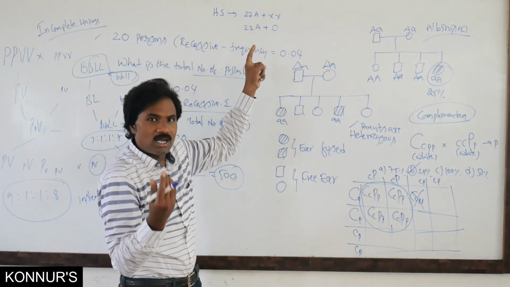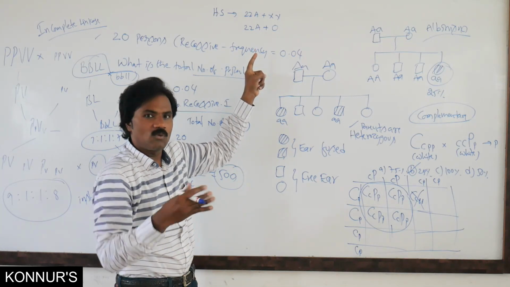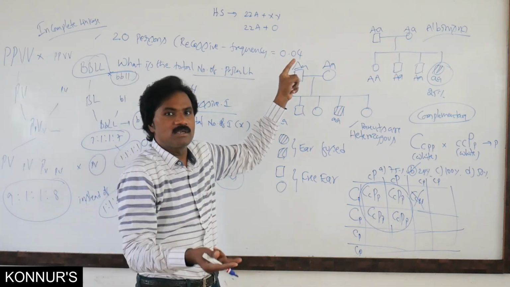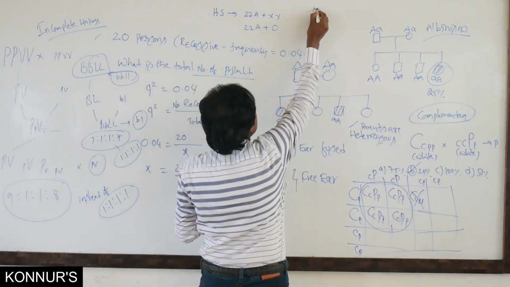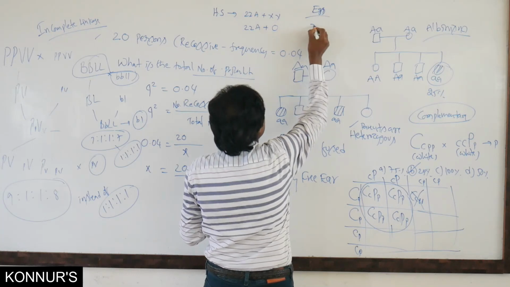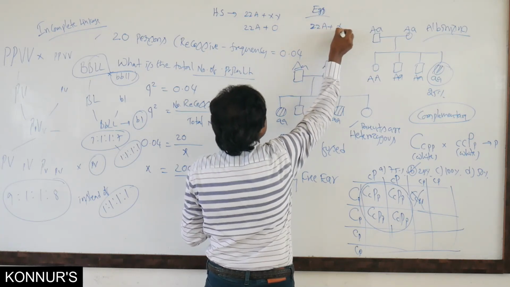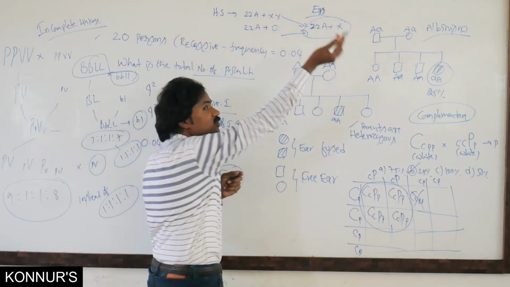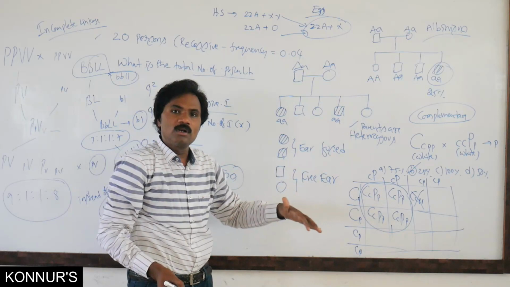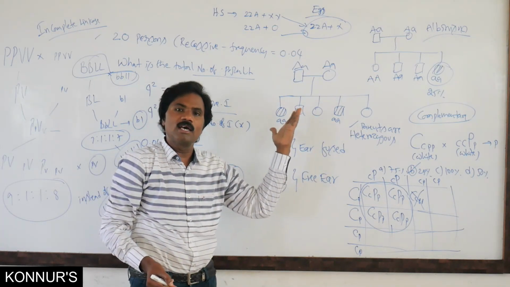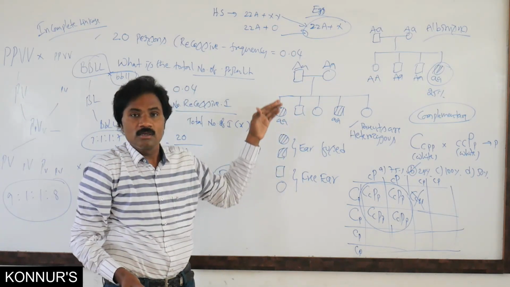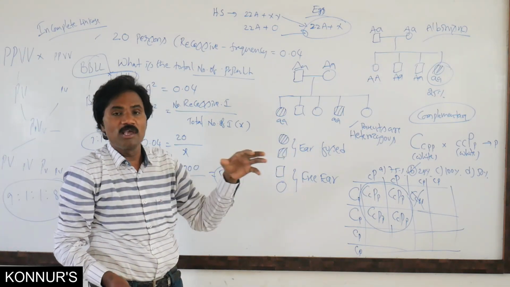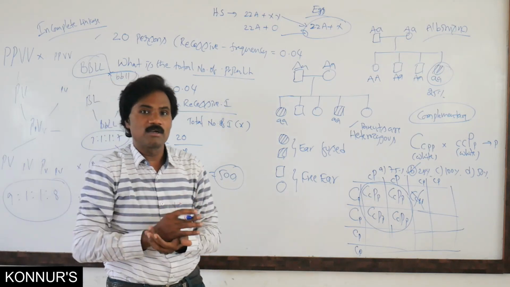Another sperm has no allosomes, neither X nor Y. If it fertilizes a normal egg, which has 22 autosomes plus X, what is the possibility? Already you know there are Klinefelter as well as Turner syndrome. All of these, you must observe once or twice and practice, then it will be very helpful. Okay, thank you.